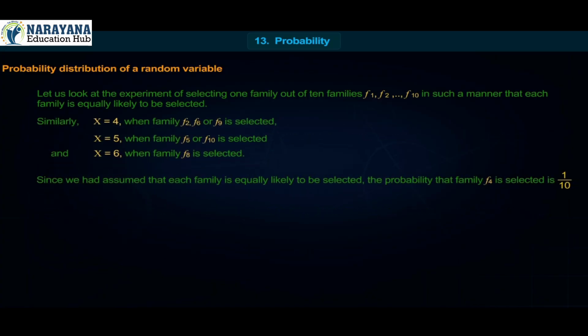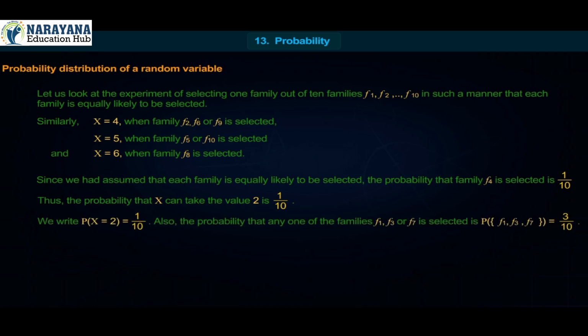Since we had assumed that each family is equally likely to be selected, the probability that family F4 is selected is 1 upon 10. Thus, the probability that x can take the value 2 is 1 upon 10. We write P of x is equal to 2 is equal to 1 upon 10.